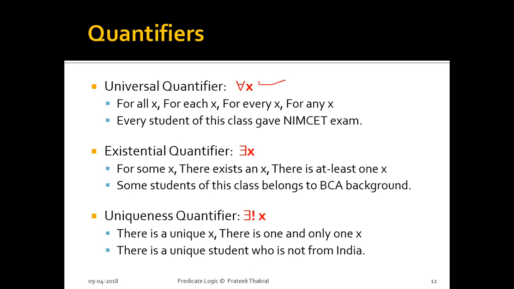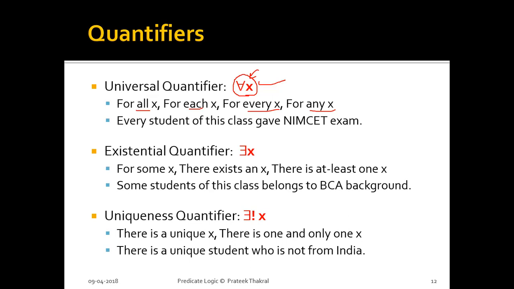First of all, the universal quantifier. This is the symbol used to represent the universal quantifier. And how do we read this symbol? It means for all x, for each x, for every x, or for any x. We can use any of these four notations to read this symbol, but generally it is read as "for all x" or "for every x".